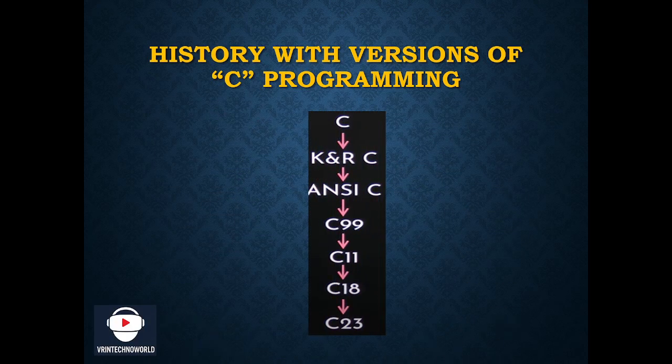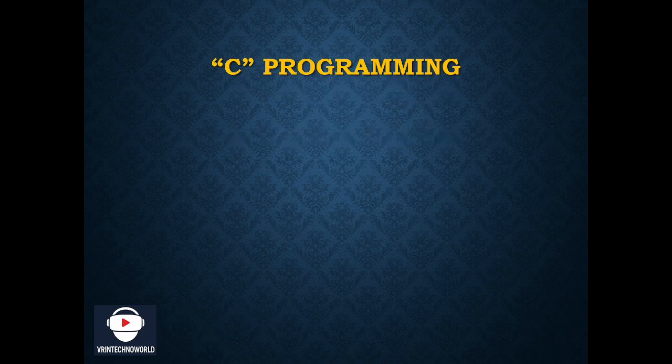Now the different versions of C programming. In the year 1972, Dennis Ritchie came with the C programming, but after a few years, the next version of C programming came, known as K&R. After that, ANSI C came, then C99, C11, C18 and C23. One by one, I'll tell you why the different versions have evolved.